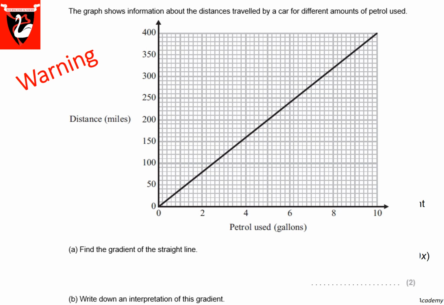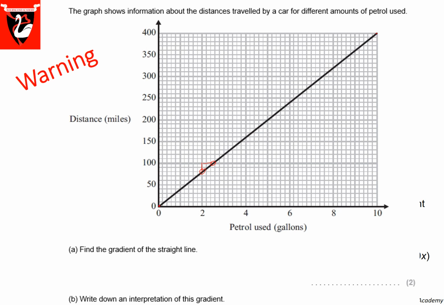So in part A, you're asked to find the gradient of a straight line. You're going to do the same as before. However, here it's much harder to find clear points to read. So do not just draw little triangles like that and try to approximate, because the thinking is correct, but you're going to make such an error in the accuracy that you're going to lose your accuracy mark. You are better off aiming to use both ends of the graph.